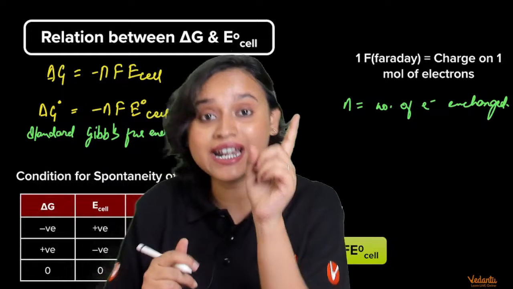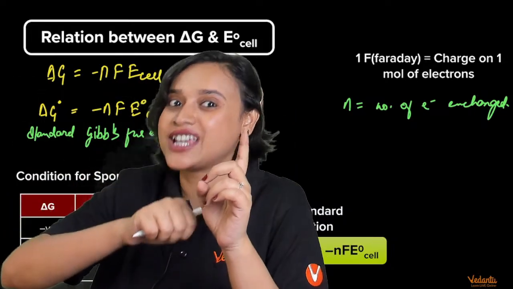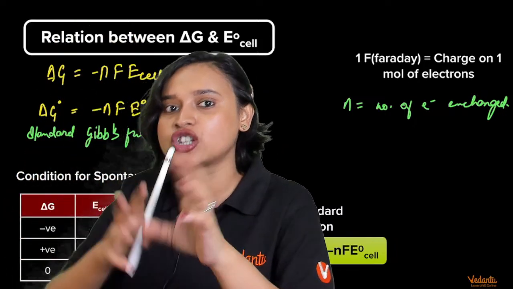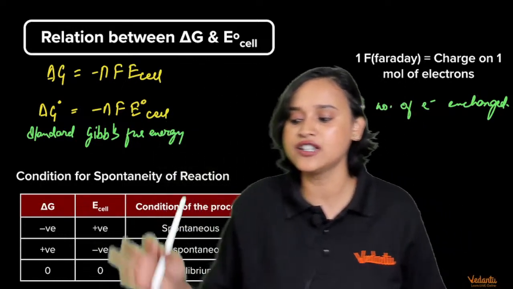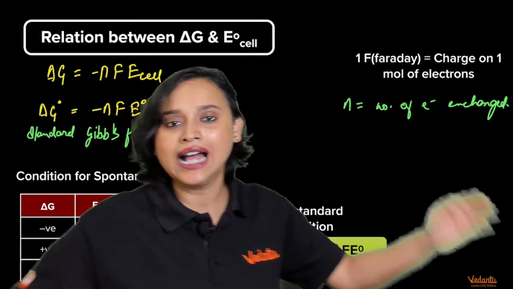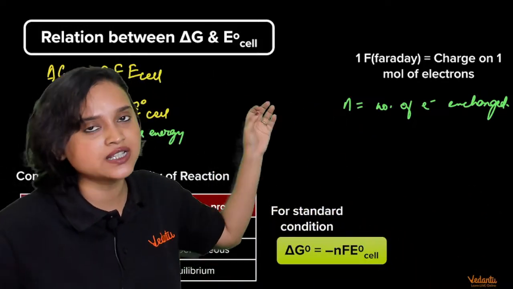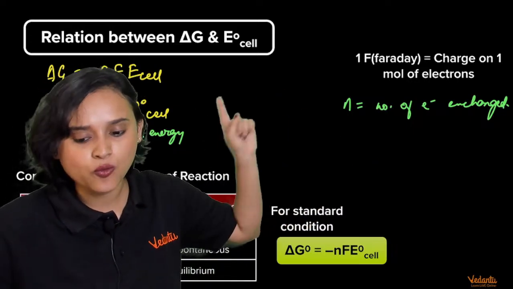Remember how Zn was giving away 2 electrons. Two electrons exchange was happening, right? Copper was grabbing hold of 2 electrons. So there is an exchange of 2 electrons. So that will be the n value. What is F? F is your Faraday's constant, and the value of F is usually 96500 coulomb. That is the value of 1 Faraday.